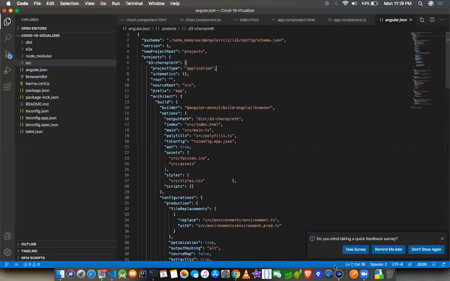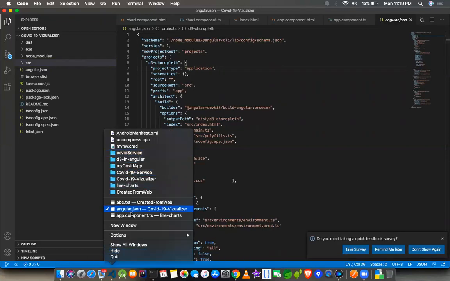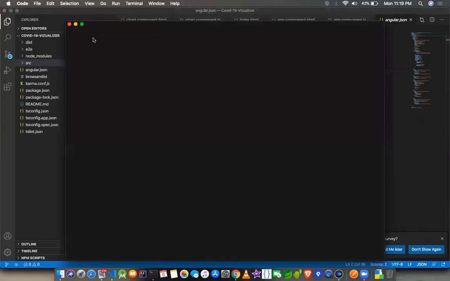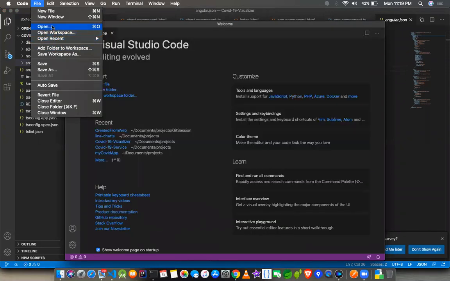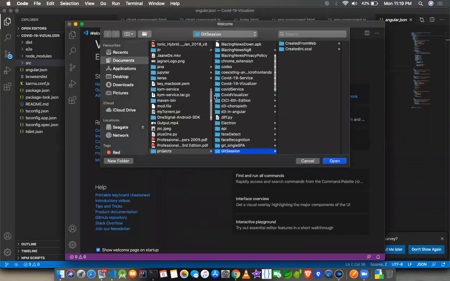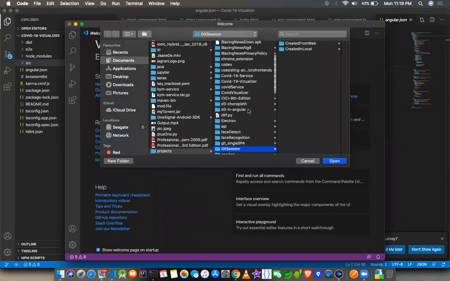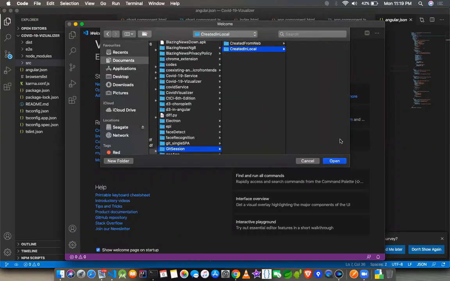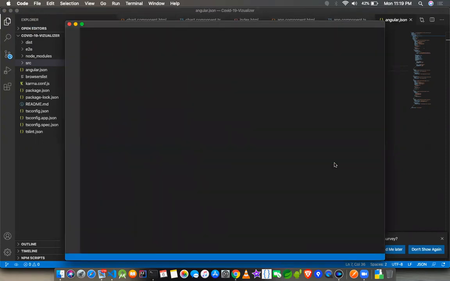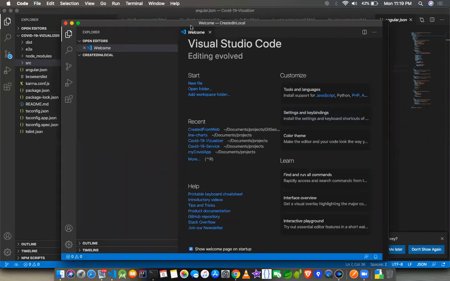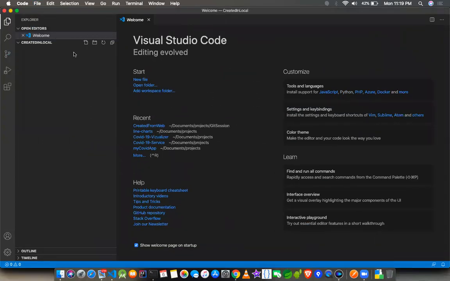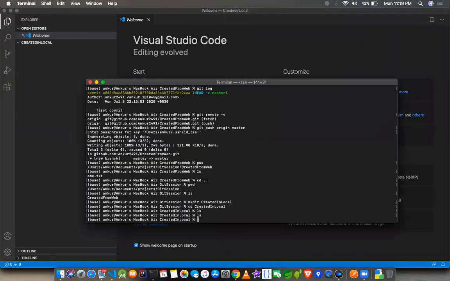Now let me open another window and open recent, created in local. When I do that, you see this, it has nothing currently. And as I told you, it won't even have the folder.